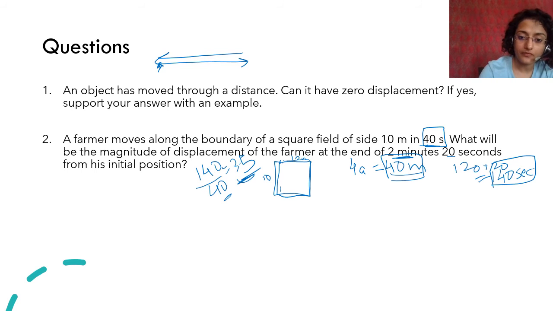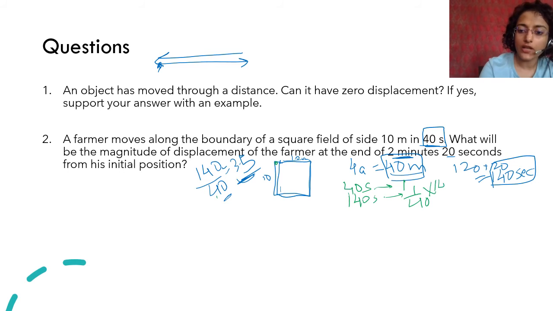समझ आया ना? One round, again you can use a unitary method, right? 40 seconds में one round, so 140 seconds में कितना हुआ? 1 upon 40 into 140, so that is 3.5 rounds. ठीक है, now he took 3.5 rounds. इसने यहाँ से चालू किया. Consider this point A. So he took one round, then he took the second round, then he took the third round, and then he took half a round. So इधर से चालू किया, इधर से चालू किया, and then यहाँ पहुंचा. This point, for example, consider it C.